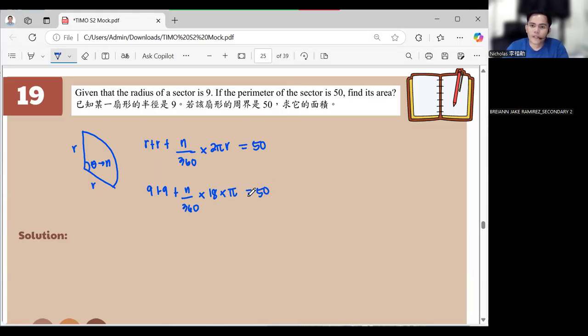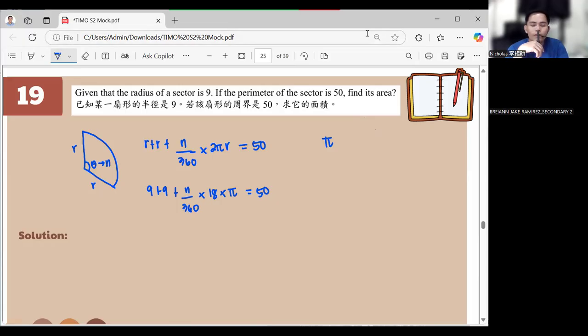Any questions with that? Now, what is the value of our pi? 3.14. Let me think first.